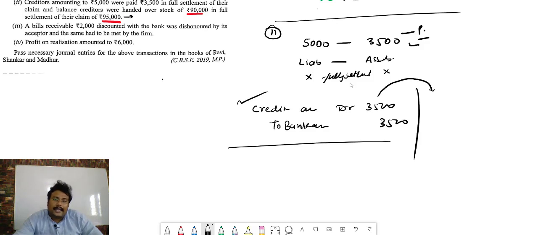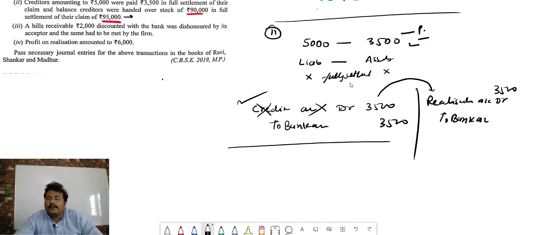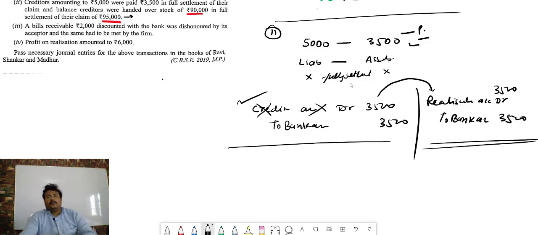So at the place of creditors we write realization account debit to bank account 3,500. So whenever you have confusion, first pass the normal entry in the rough book, and after that, in the fair copy where you have to write the final entry, remove that word and write the realization.